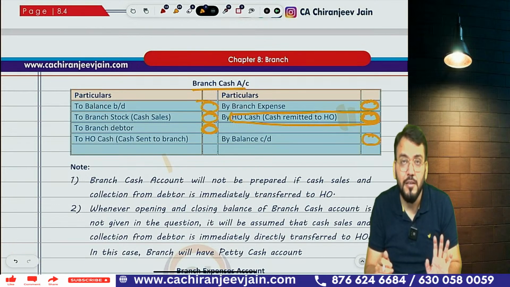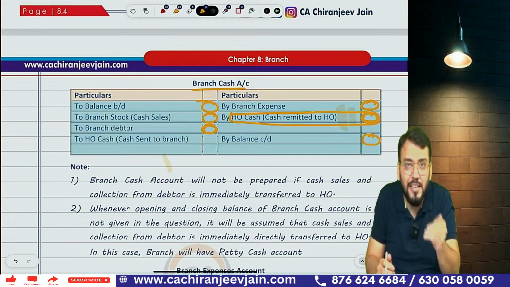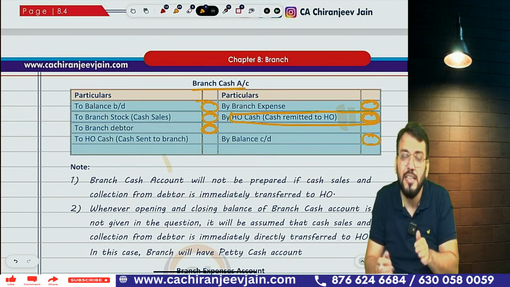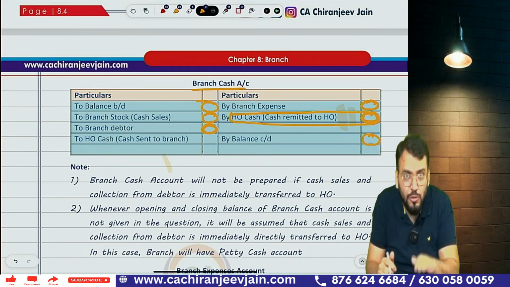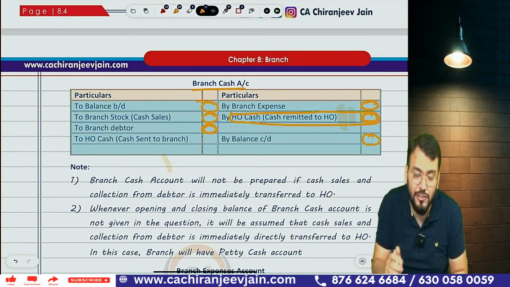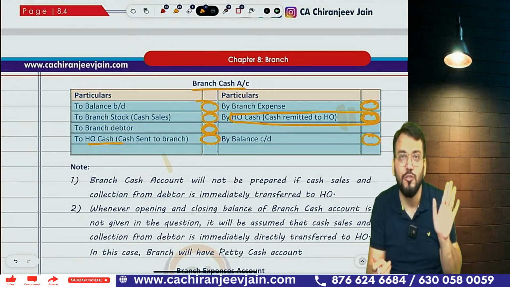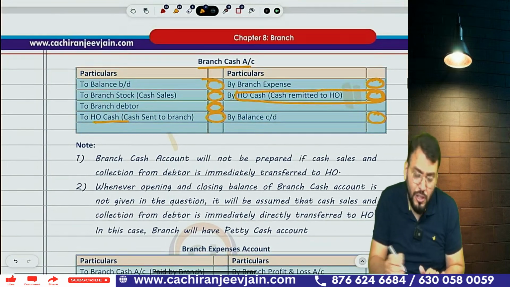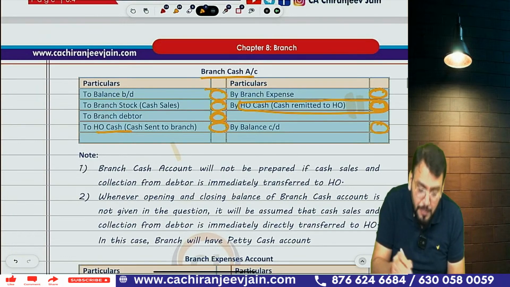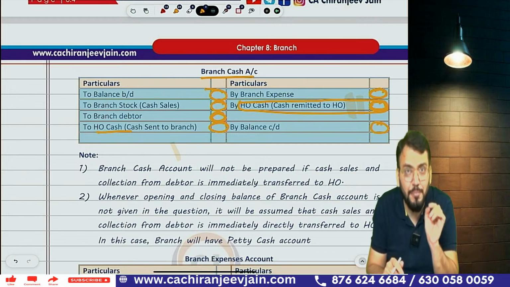Understood? Sometimes cash is sent by HO to the branch. So can I say branch cash will increase and HO cash will decrease? So what journal entry will we do? Branch cash account debit to HO cash. So we write down this HO cash as per the information given in the question. Correct? Understood? So this branch cash account will always be prepared whenever the opening balance and closing balance of branch cash are given.